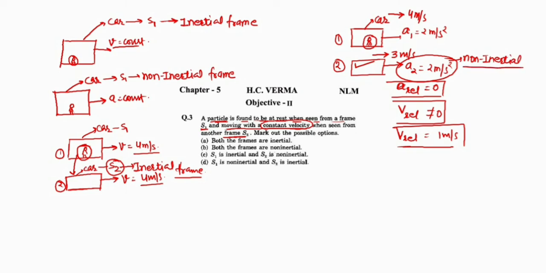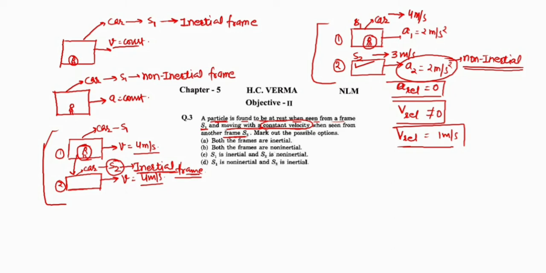So let's check the final conclusion of these two examples. In this example, S2 is an inertial frame and the particle is at rest. In the second example, this is S1 and this is S2. S2 is non-inertial and the particle is moving with constant velocity with respect to S2. What is the second part of the question? Moving with constant velocity when seen from another frame S2.